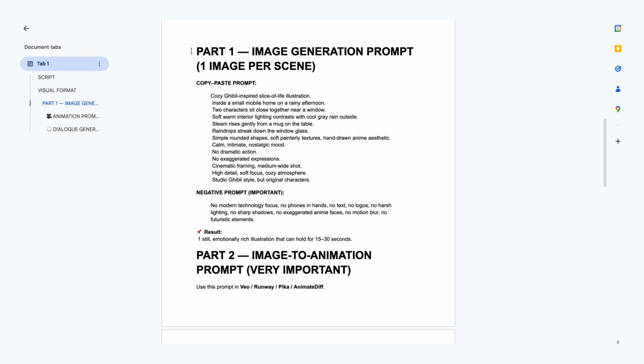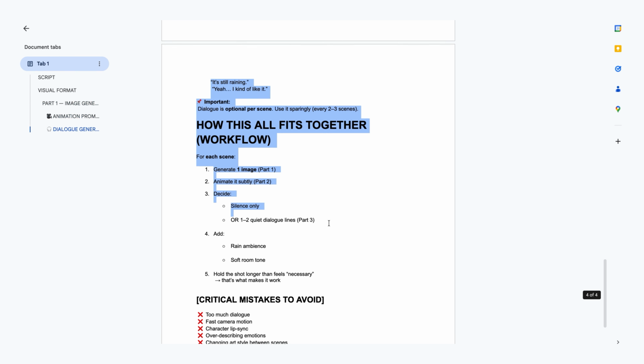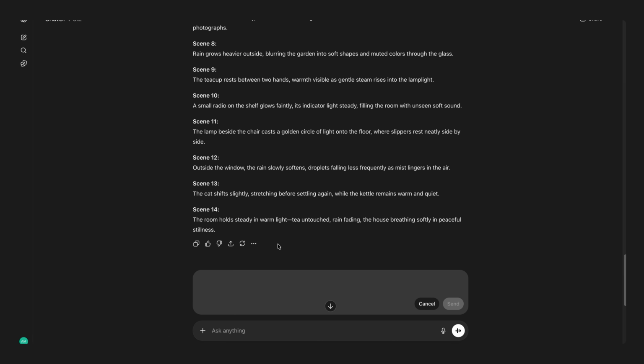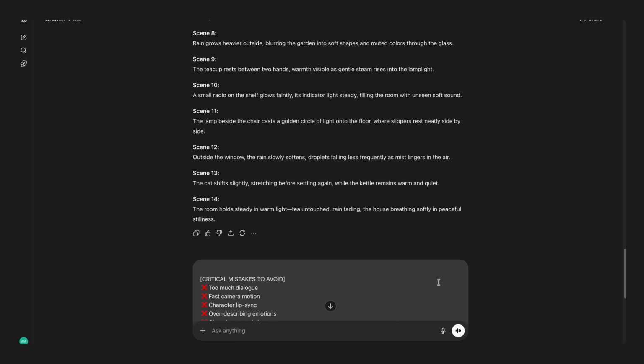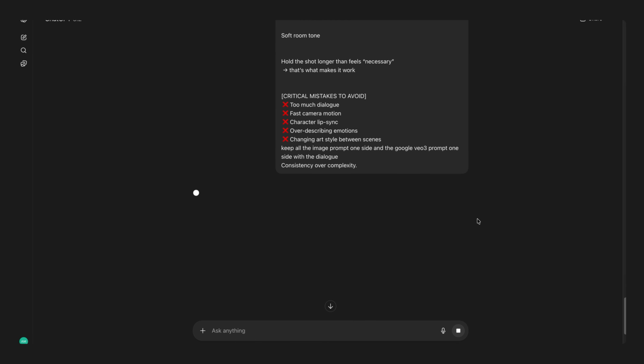Scroll down and you'll find a visual prompt. This prompt is what you'll use to generate your visuals, including your images, animation, and dialogue. So basically, everything will be created in one go using Google VEO 3. So copy this prompt, the one that allows you to generate everything at once, and then go back to ChatGPT. Paste it here and click Generate.